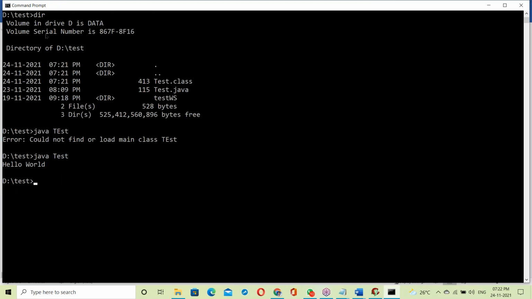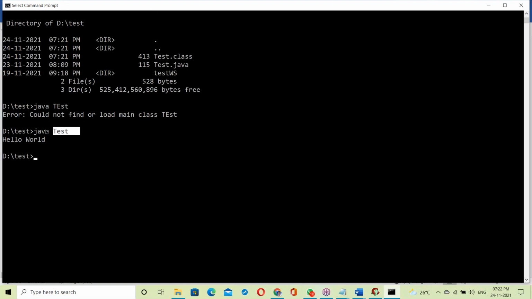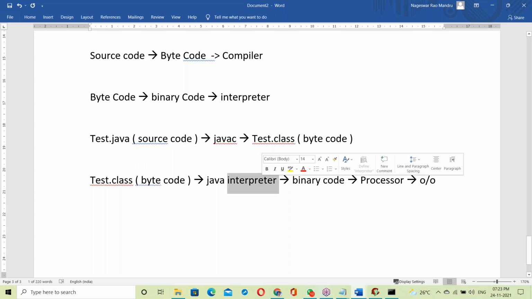See, javac is the Java compiler. The source code becomes byte code, which is given to the interpreter. The interpreter takes the test.class file and executes it, converting it into binary code. After that it goes to the processor, and the processor takes that code and generates the output. So the runtime interpreter does line by line execution.